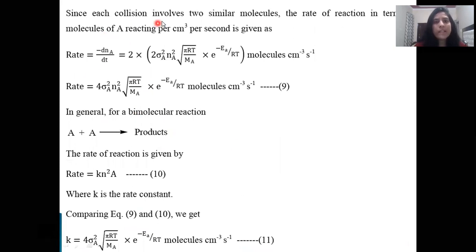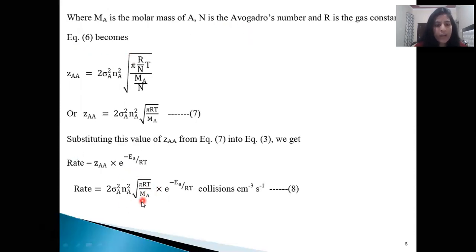Since each collision involves two similar molecules, the rate of reaction in terms of molecules of A reacting per centimeter cube per second is given as minus dnA by dt is equal to 2. Actually, this is for only one molecule. Here we have two similar molecules.